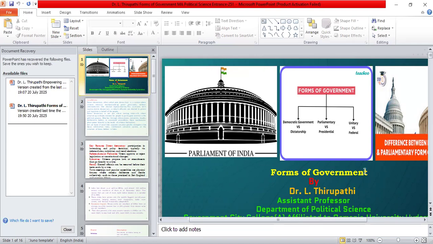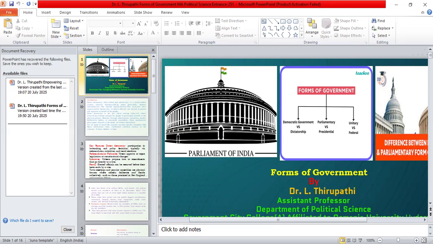Today we are going to discuss a very important topic, that is forms of government. We know the various forms of government. We may get at least 5 to 6 questions from this topic. These are very easy and important, but we have to understand the difference between the various forms of government.